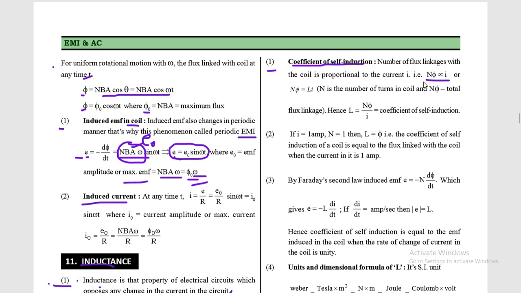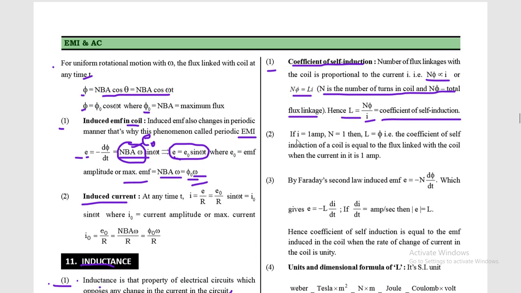So N phi is proportional to I, or N phi is equal to some constant into I, where N is the number of turns in the coil, and N phi is the total flux linkage. So N phi is equal to LI. Now you can say L is equal to N phi upon I. You can rearrange this equation, so this is equal to the coefficient of self-induction.